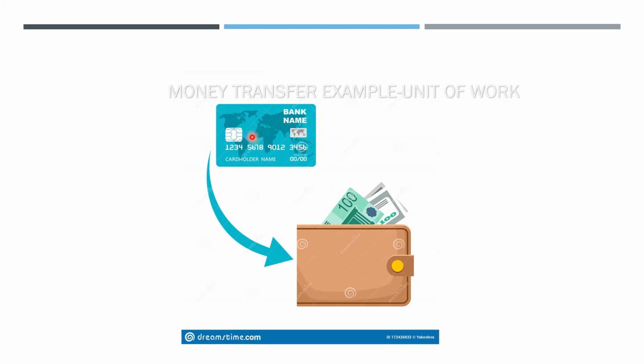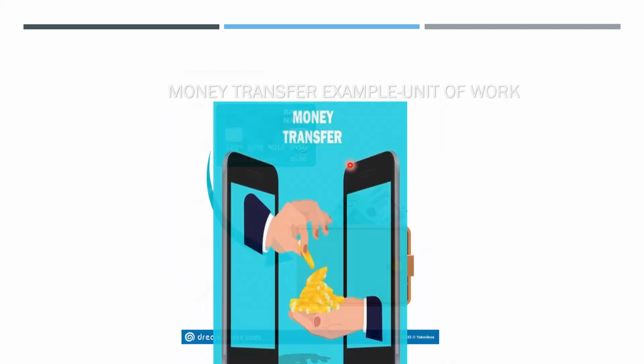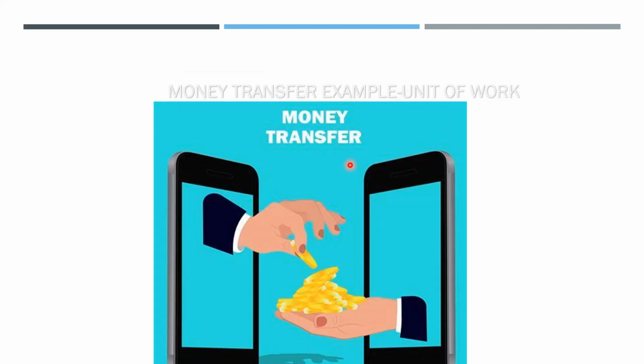When the system identifies that the user is eligible, having enough money in his account and the account status is active, then it will initiate the transaction, the money transfer. The second task, the basic step in money transfer, is that first it has to debit the money from the sender. Here it is a sender, and it is a receiver.